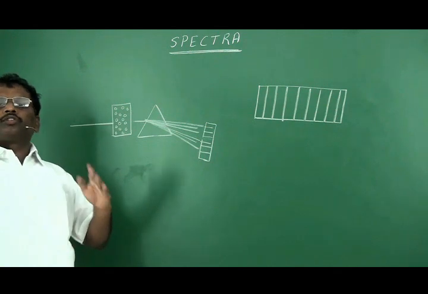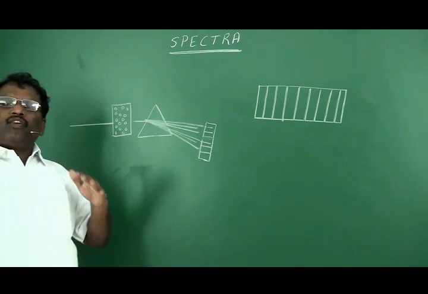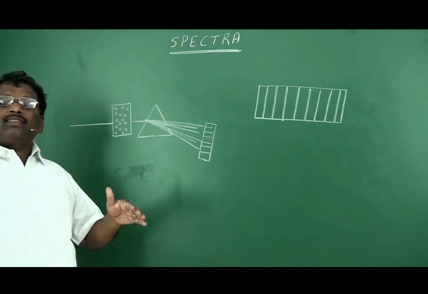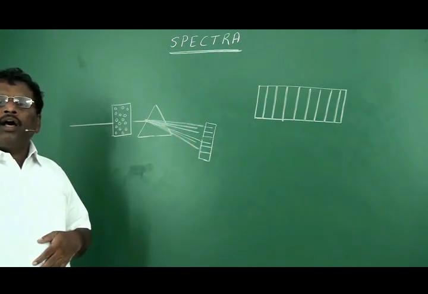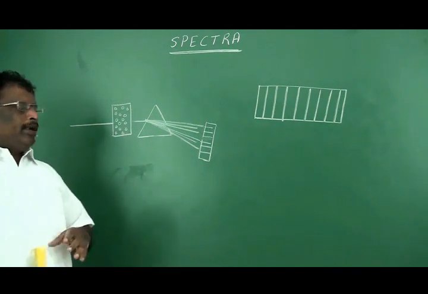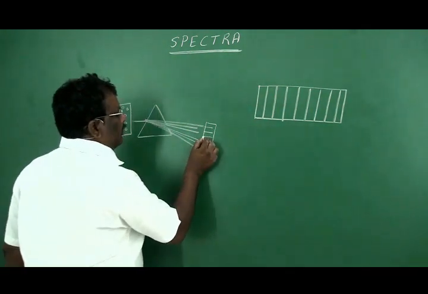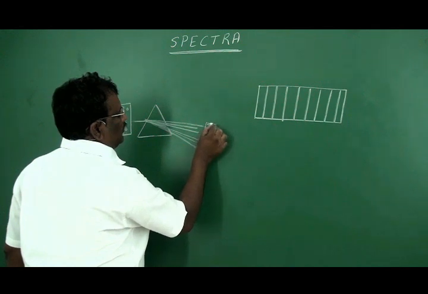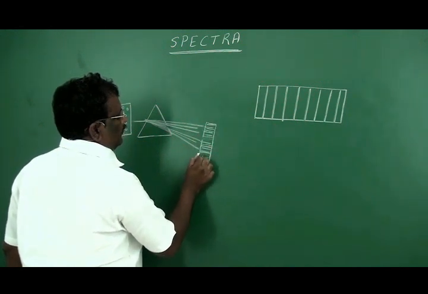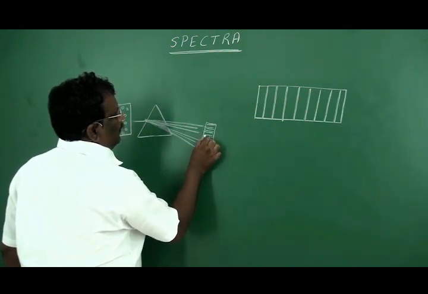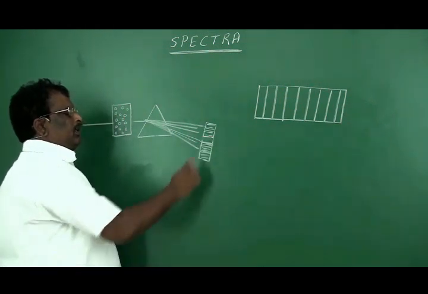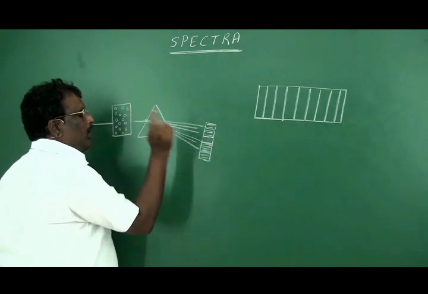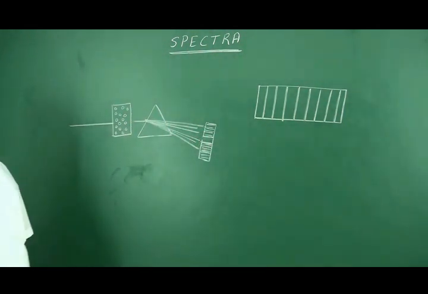In absorption spectra, we'll find dark lines on a white background. A dark line will appear here. These are the different lines of different wavelengths. Here one dark patch will be observed. This dark patch will give us the information regarding which wavelength of light was absorbed by these atoms.